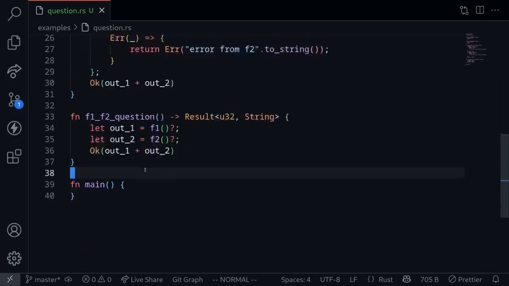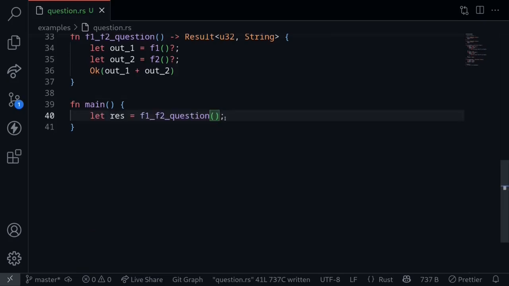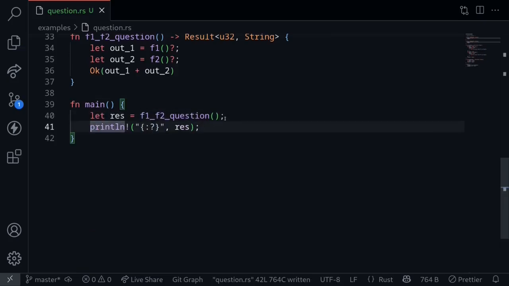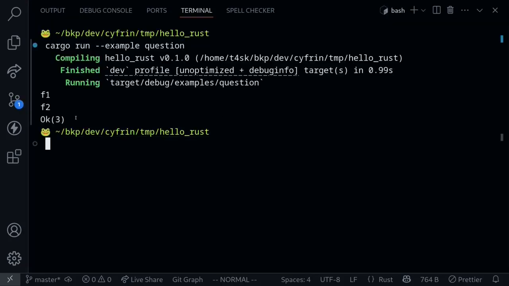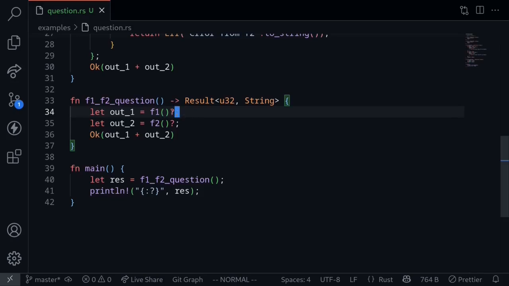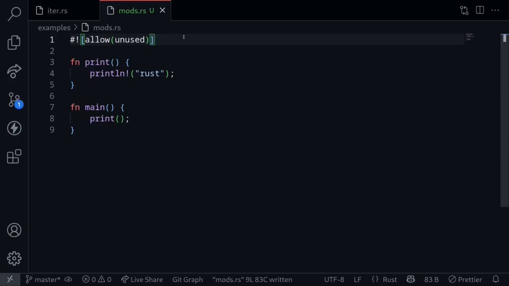And finally, let's call this function inside the main function. Call the function F1, F2 question, get the result, and then print it out. Execute the code, and we get OK wrapped in 3. So in summary, you can make your code shorter by using the question mark operator when the function returns a result.